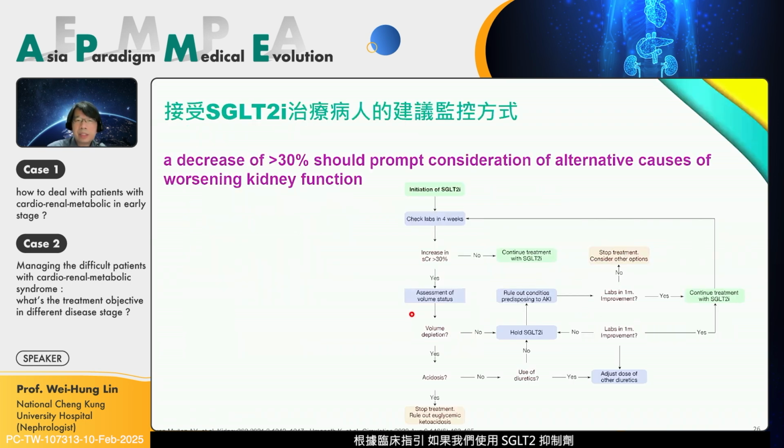From the flowchart, we can see that if we use an SGLT2 inhibitor in our patient, we must follow up to see whether creatinine or eGFR has a 30% change. If the patient has a change above 30%, we should assess the volume status and the acidosis. So we should pay attention to 2 problems: one is euglycemic DKA, and the other is over-diuretic use.